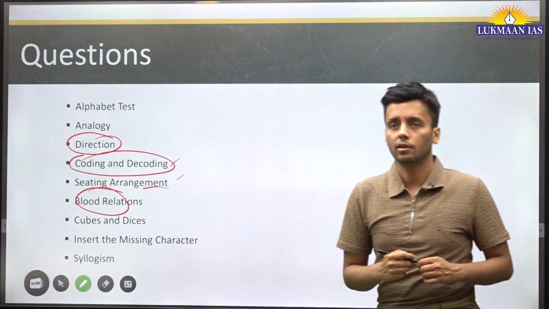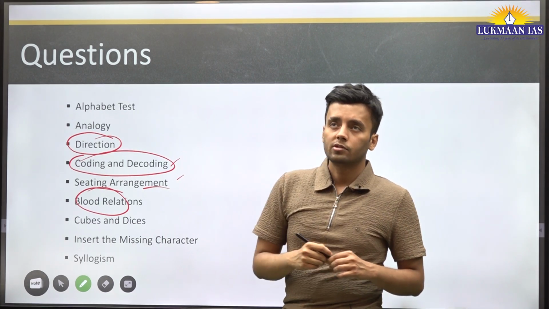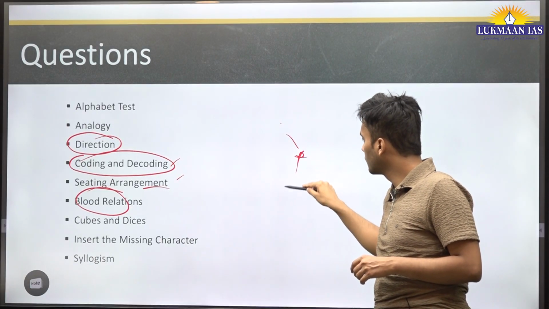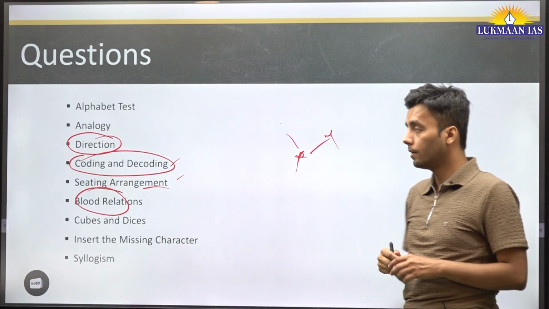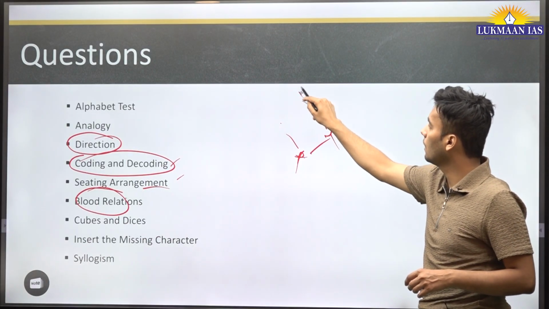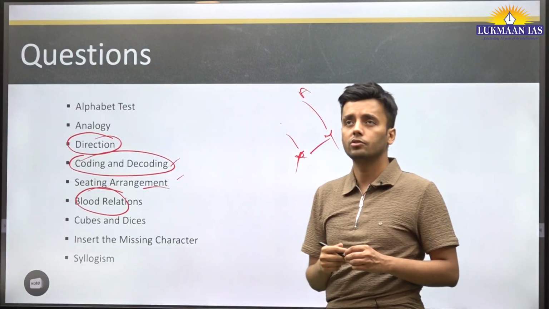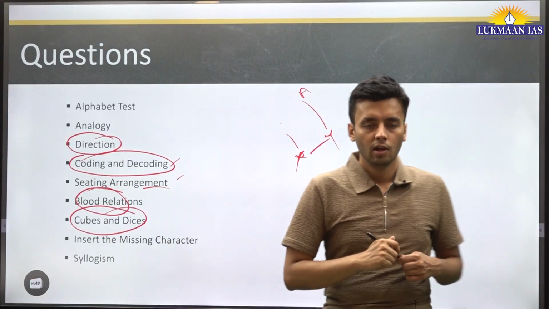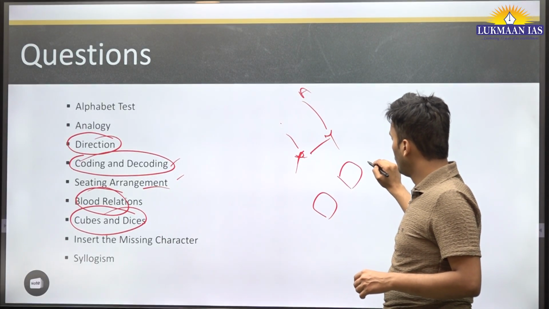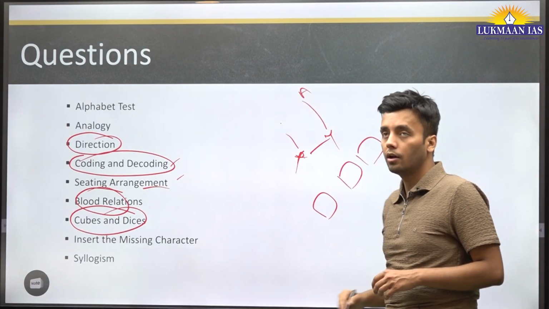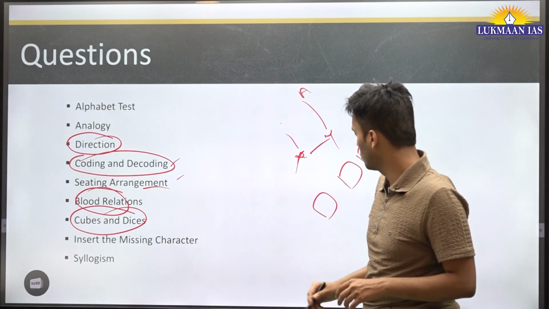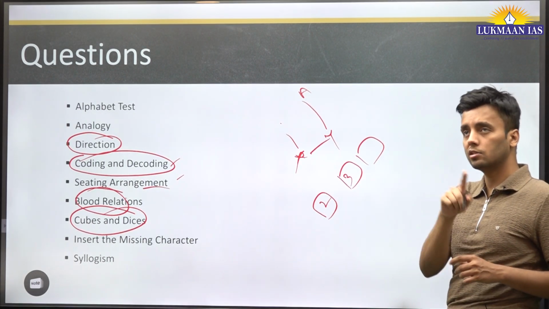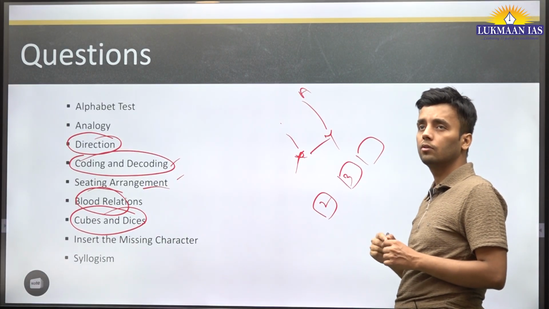In blood relations, you will be asked to find out who the person is. Like suppose if a person X is a brother of person Y, then how is X related to some other person like say A. Such kind of questions. So you will have to draw a generation chart and deduce the answer from that. Then cubes and dices questions. Like they will be given 2 cubes or 3 cubes, and some numbers will be given, that 2 is at the top, 3 is at the bottom. Then which side is facing, which side is just next to, immediate left of 2.